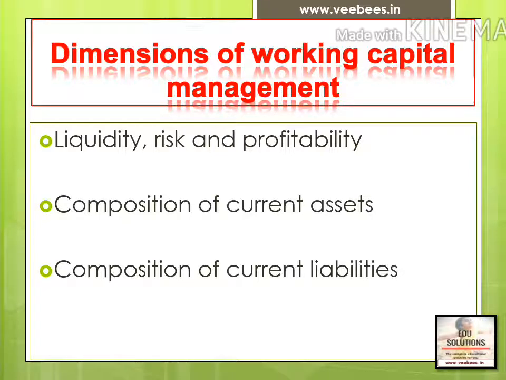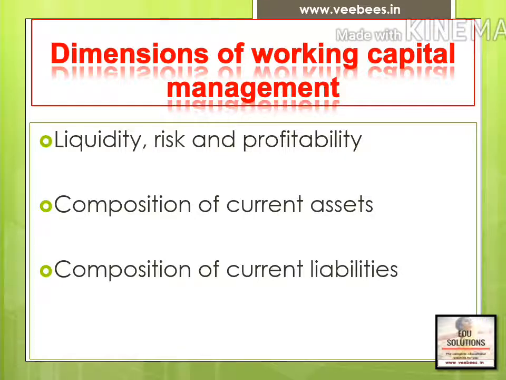If he is maintaining low liquidity position, he is not maintaining adequate cash, adequate working capital, what will be the situation? There may be very high risk. At the same time, his profit will be higher, because excessive cash balance will be lesser. A financial manager has to keep a proper balance between these three areas: liquidity, risk, and profitability.